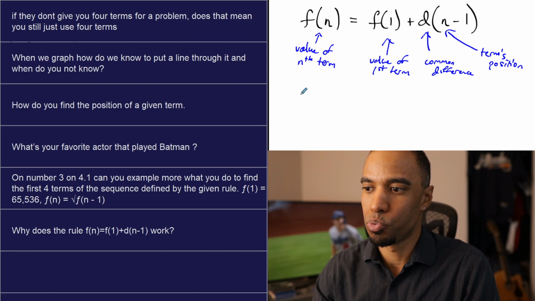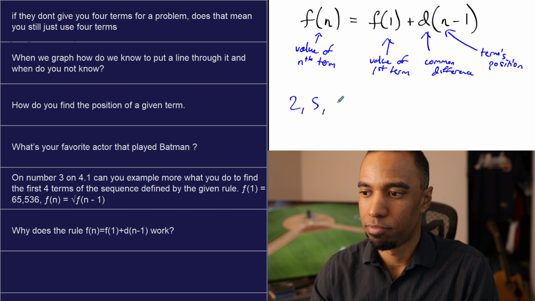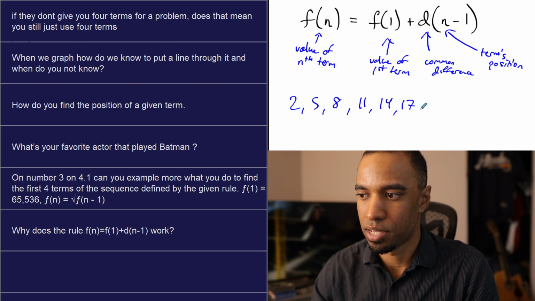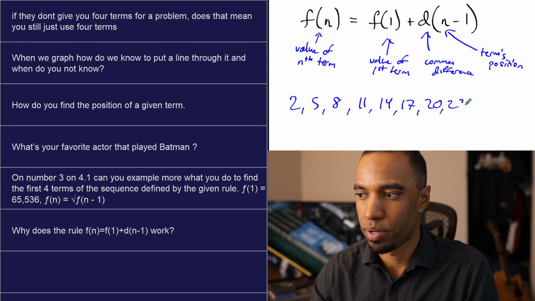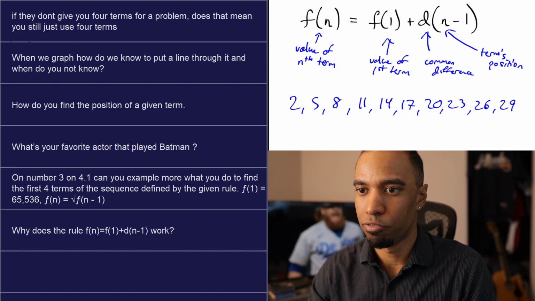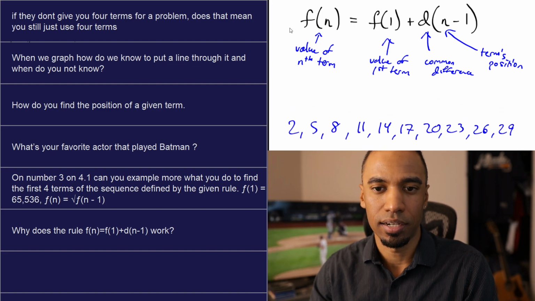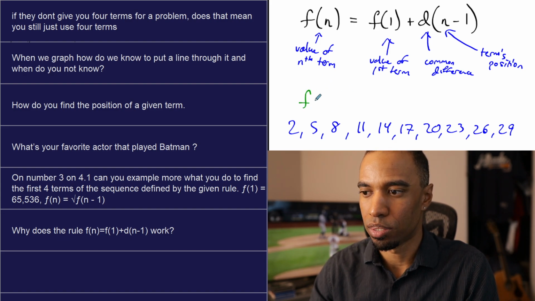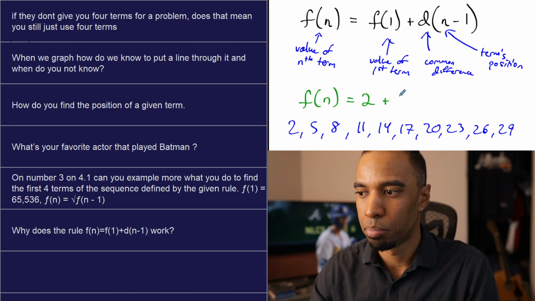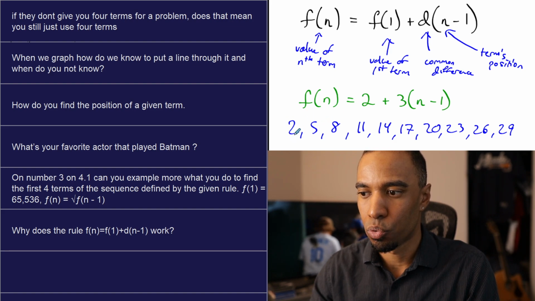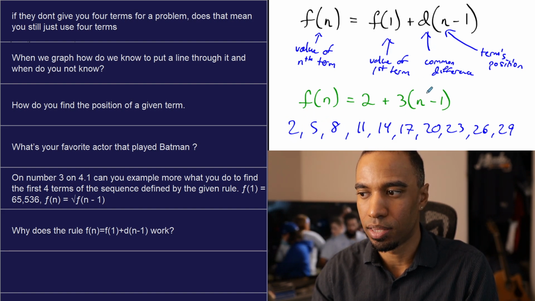All right, let's look at the list we've been doing before. 2, 5, 8, 11, 14, 17, 20, 23, 26, 29. First 10 terms of this list. I'll even give you the formula for this. Let's look at how the formula works with the sequence. The formula was, before we simplified it, 2 plus 3 times the quantity n minus 1. 2 is the first term. 3 is the common difference, plus 3 plus 3. That's what we're doing here.